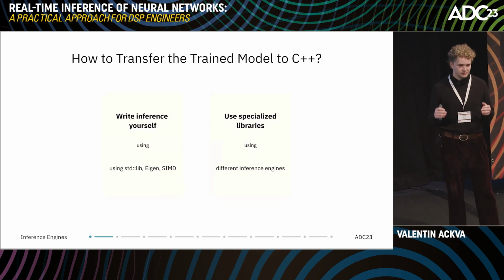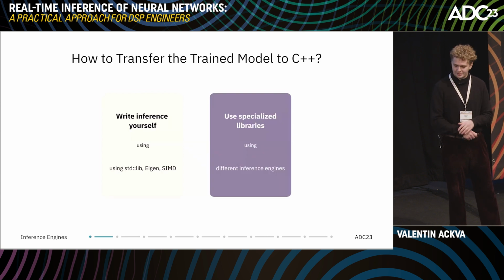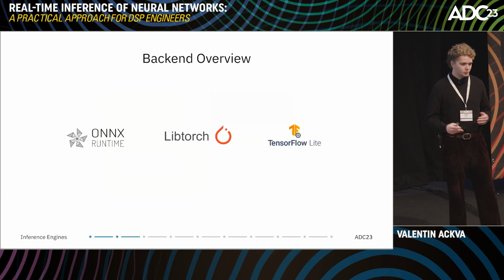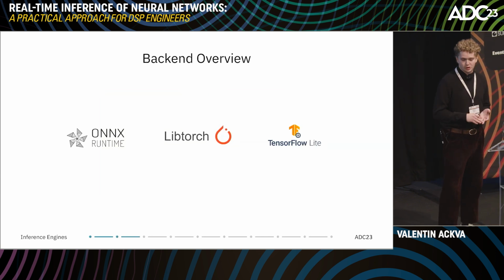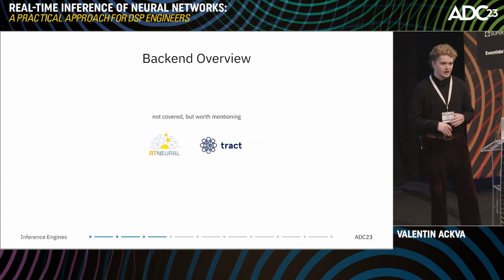This means you look in your model, look which layers were used, and then you can start implementing from scratch. You can use specialized libraries like Eigen or use SIMD instructions to speed up the process. Or you can use specialized libraries that already have implementations for the most common layers and are often optimized to perform the model. And of course, we will focus on that in this talk. So we cover in our talk ONNXRuntime, LibTorch, and TensorFlow-lite. In the audio domain, there are also other engines you can use, for example, RT Neural, which is really performing well on small networks, or Tract, which is an inference engine written in Rust.